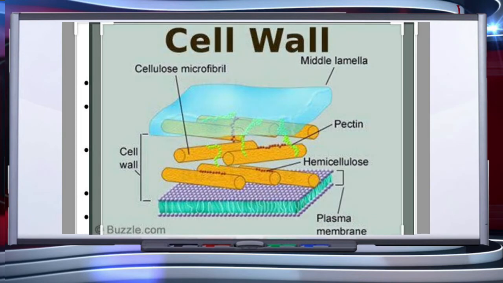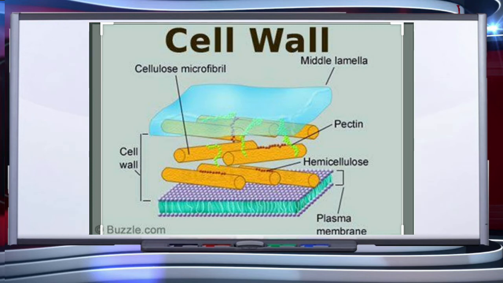As we know, a non-living layer, that is a rigid structure called cell wall, forms an outer covering for the plasma membrane of fungi and plants. Cell wall not only gives shape to the cell and protects the cell from mechanical damage and infection, it also helps in cell-to-cell interaction and provides a barrier to undesirable macromolecules.